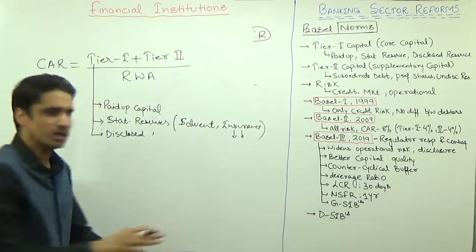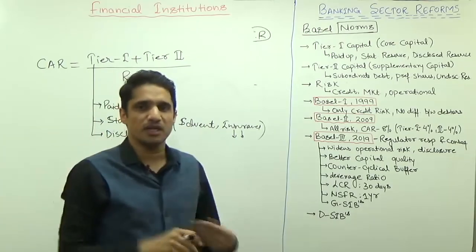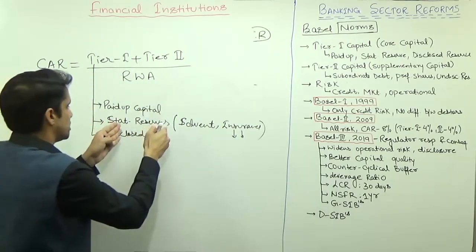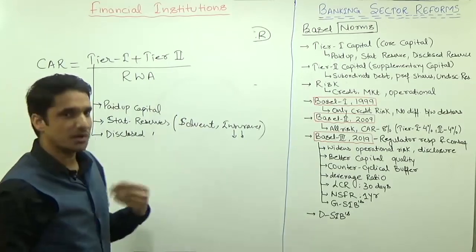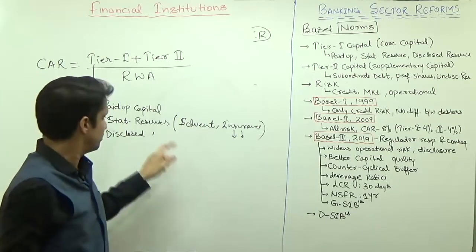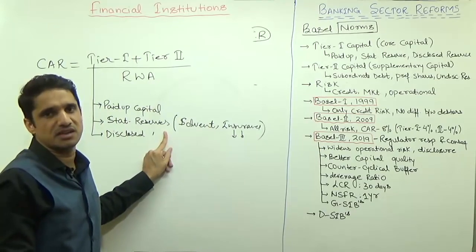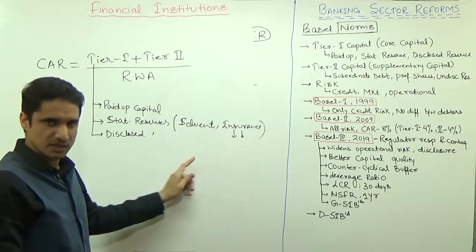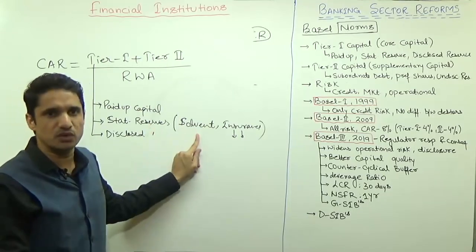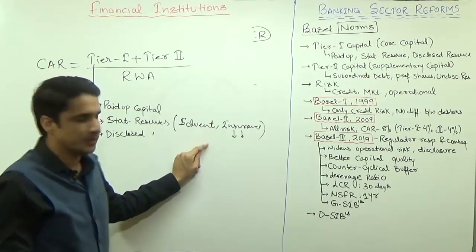How? Because you are telling your insurance provider that you always maintain this much reserve in your accounts, so in case of some contingency or risk, you have this much reserve always safe. That decreases your insurance cost, and the statutory reserves keep you always solvent.